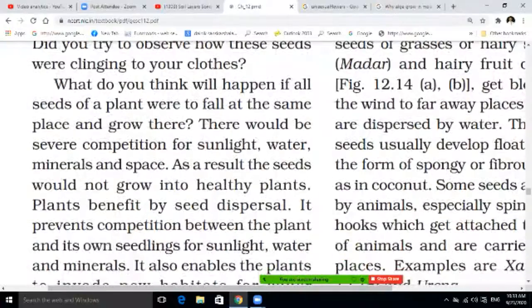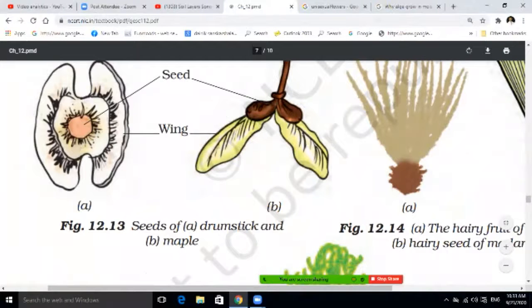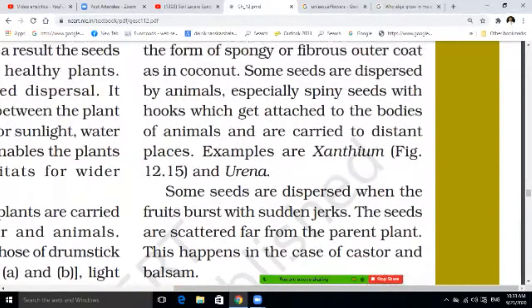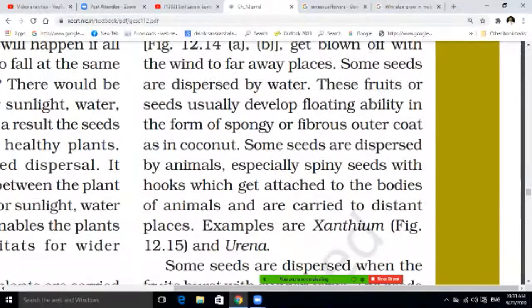You have already observed the seeds which are changing; these are the seeds of the drumstick, and this is the maple, as we discussed in previous classes, and the hairy fruits of sunflower and the hairy seed of madar. Hairy fruits of the sunflower get blown off by the wind to a faraway place. Some seeds are dispersed by water, and these fruits or seeds usually develop floating ability in the form of spongy or fibrous outer coats, as in acorn.